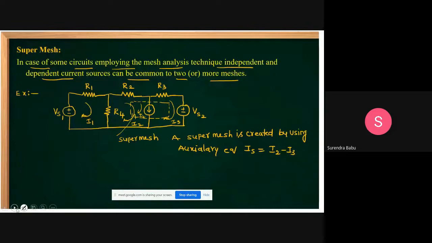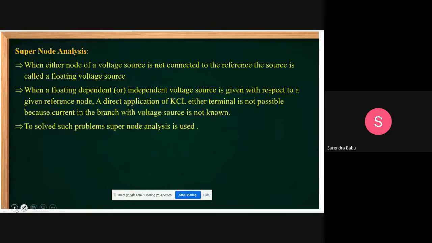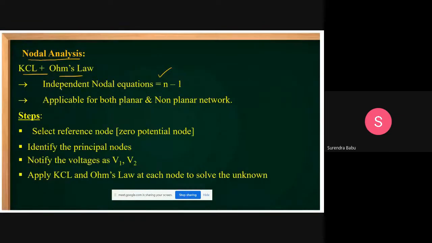Similarly, in the case of nodal analysis, the number of independent nodal equations is N minus 1. This is applicable for both planar and non-planar networks. This point to remember: nodal analysis is applicable for both. These theory questions are also very important points.